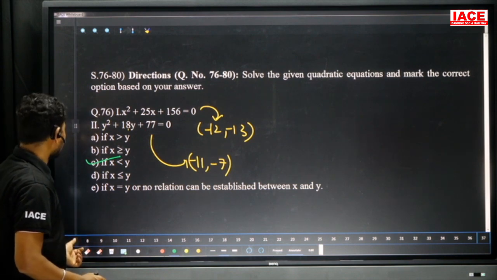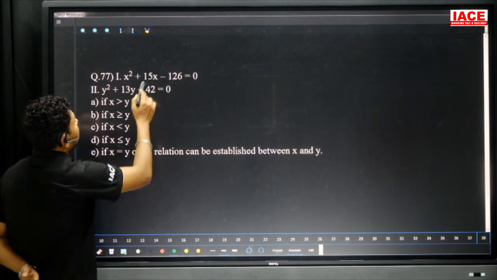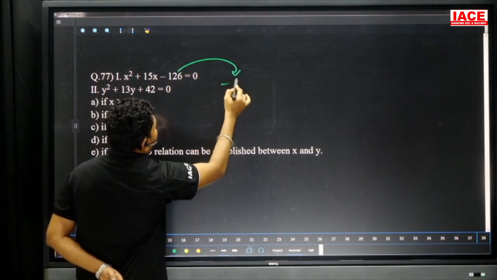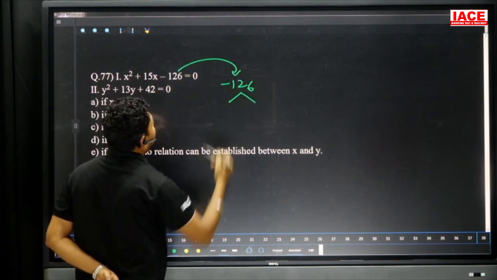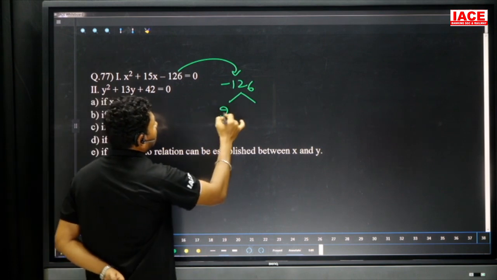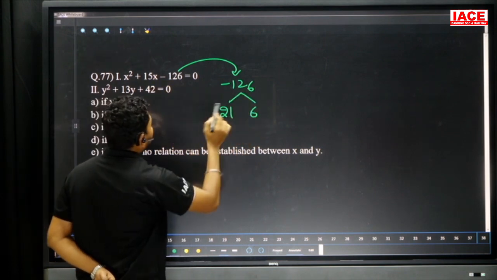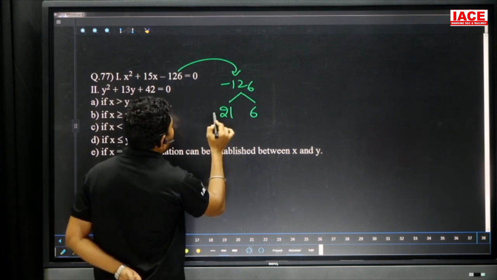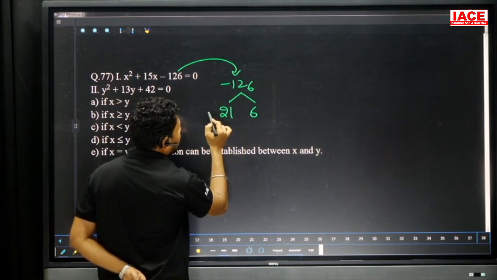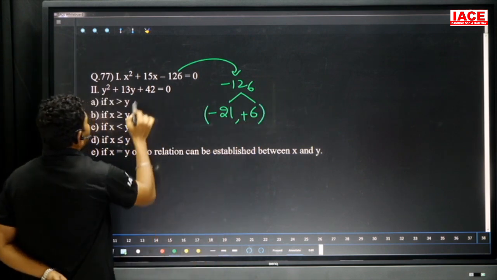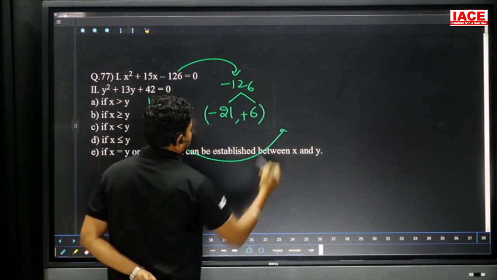And coming to the next question. Here x square plus 15x minus 126 is equal to 0. Minus 126 we have to write it. Here 21 6s are 126. 21 minus 6 is equal to 15. Then what we can write here? We can apply plus 21 minus 6. We can write this reverse. It is minus 21 plus 6. Then we have to write these factors for here.